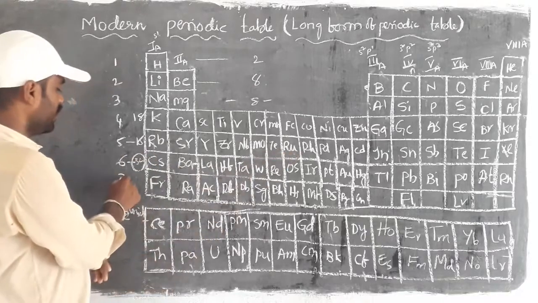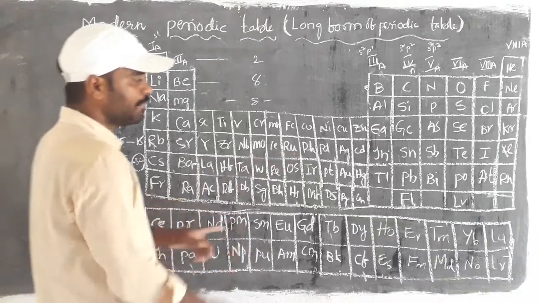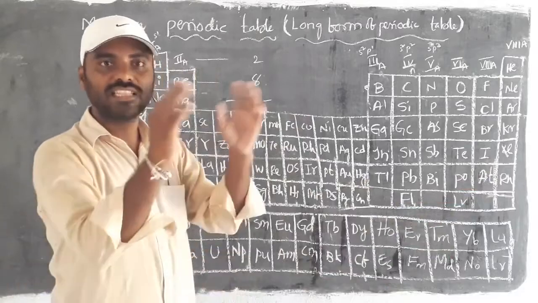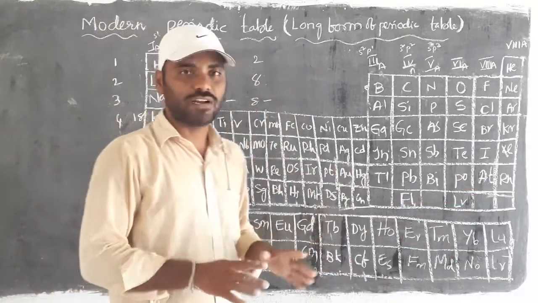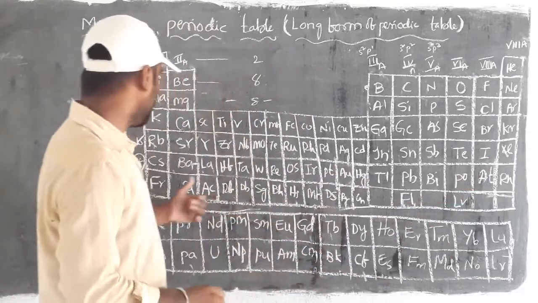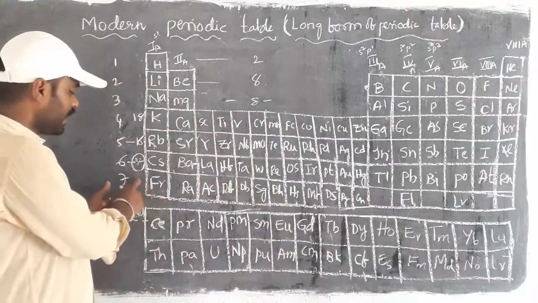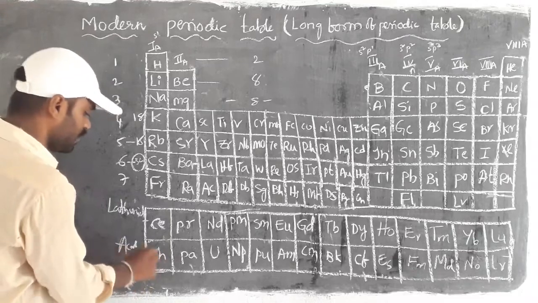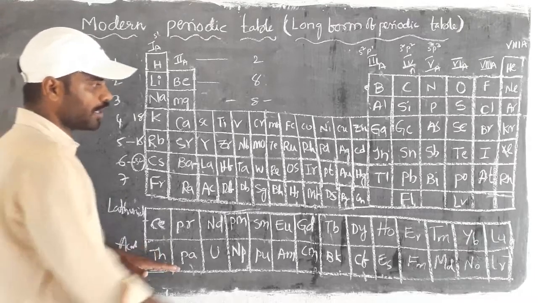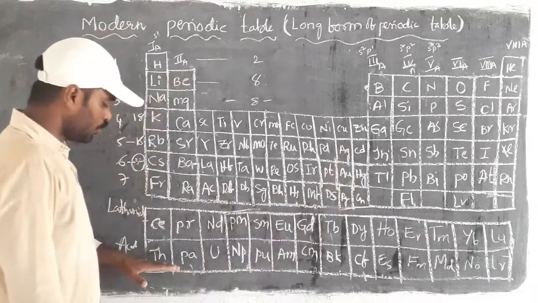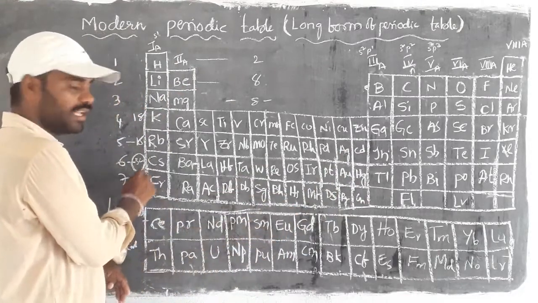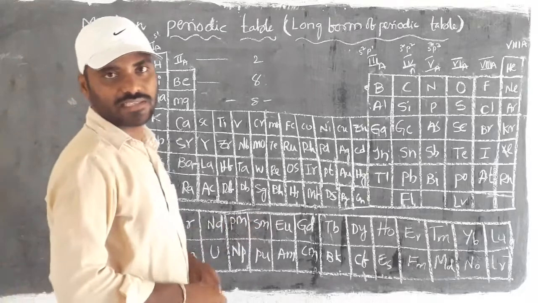Then coming to the 7th one, it is incomplete, because here we can see some gaps. Still that space is left for undiscovered elements, so we call it incomplete. In the incomplete one we can see actinoids. So what elements are there from thorium to lawrencium? Thorium to lawrencium, those 14 elements come under the 7th period. This 7th period we consider as an incomplete period.